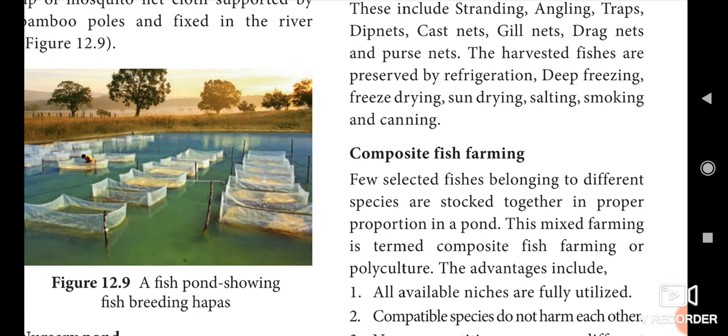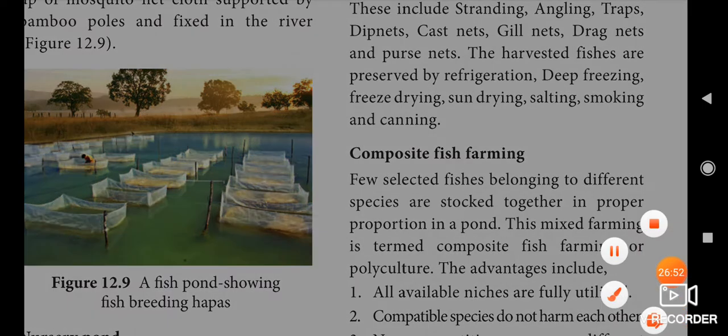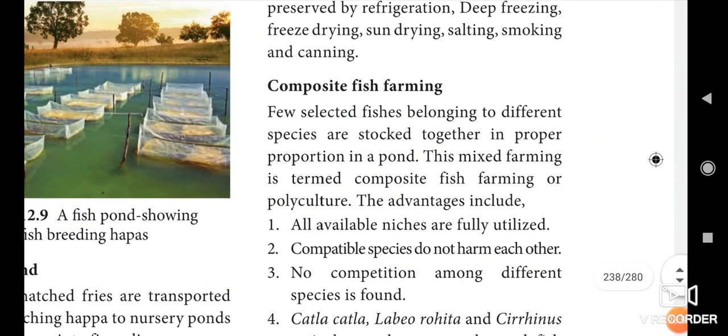Okay, then next we see about the composite fish farming. Here a few selected fishes belonging to different species are stocked together in a proper proportion in a pond. This is mixed farming; not the same species but different species are produced in the same farm. Okay, this mixed farming is termed composite fish farming or polyculture. Underline that this mixed farming is otherwise known as composite fish farming or polyculture. What are the advantages of this composite fish farming?